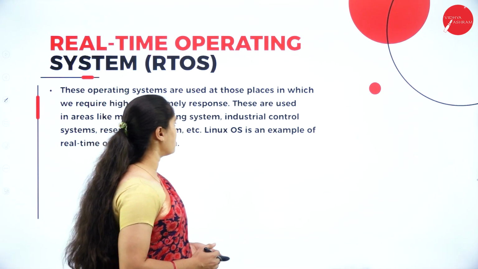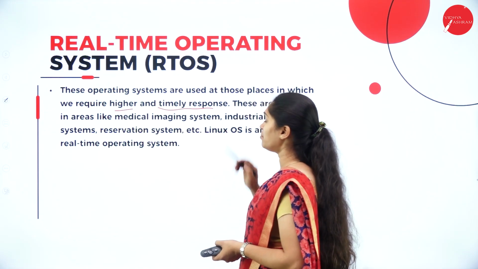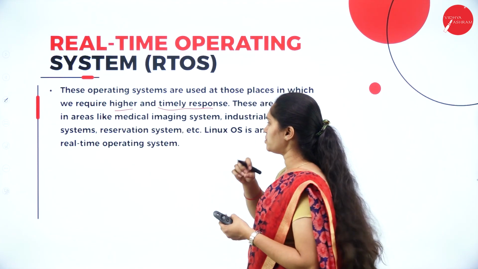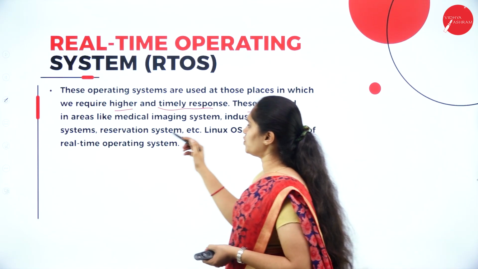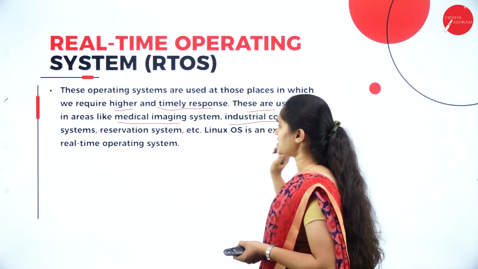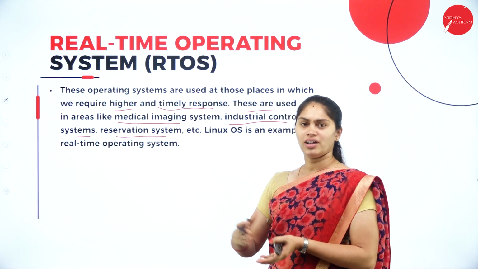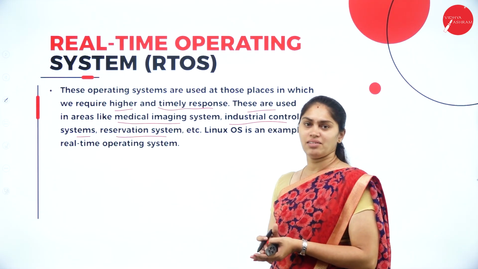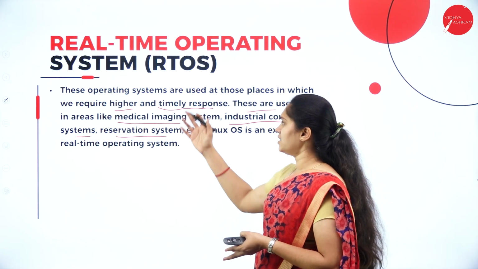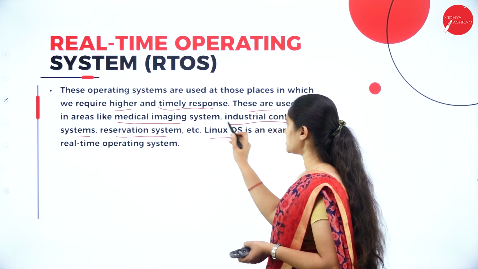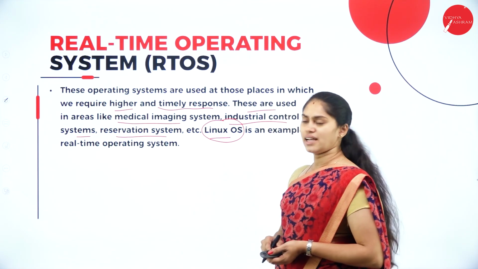Fine. So here you can see where we can use this real-time operating system, where we require higher and timely response. The response time should be very low, but timely response is required. These are used in medical imaging systems, industrial control systems, and reservation systems. If you are trying to book a train or airline and it is taking too long, then we won't use that kind of application. In order to make it very versatile and very fast, we have this RTOS. Then the Linux operating system is an example for this one. I hope you all understood regarding this real-time operating system.